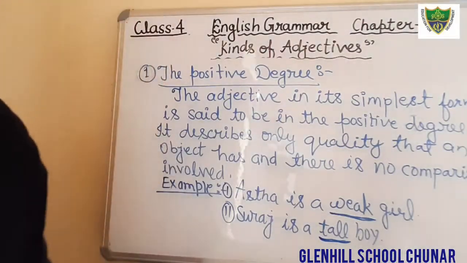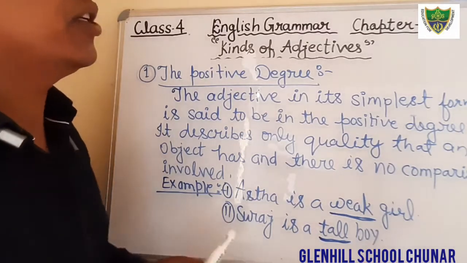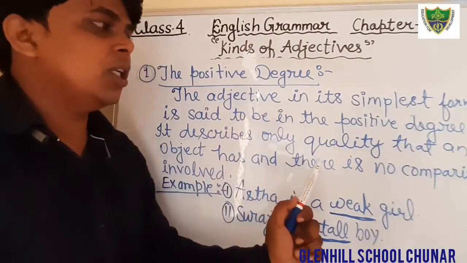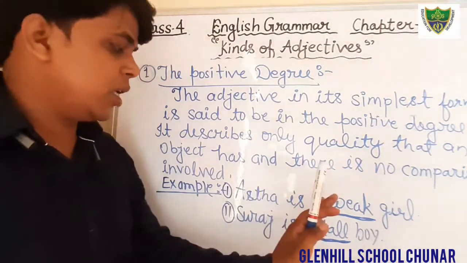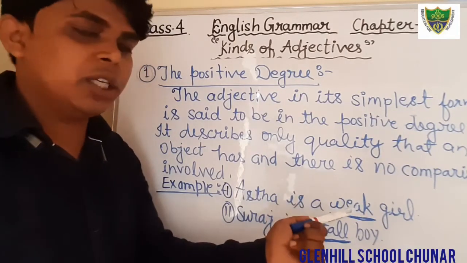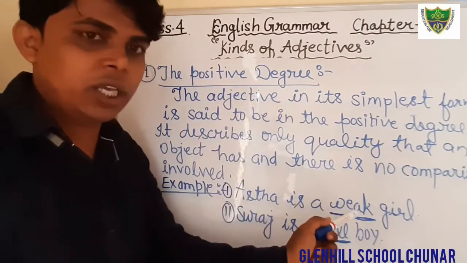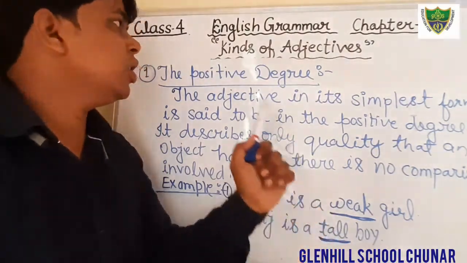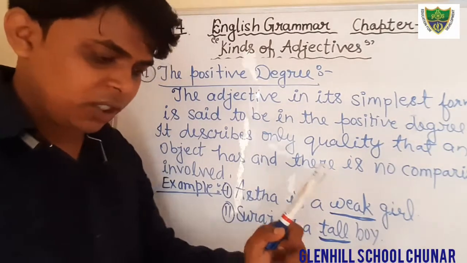Okay, students, so just write down about the positive degree. What is positive degree? The adjective in its simplest form is said to be in the positive degree, and it describes the quality that an object has, and there is no comparison involved. An example you have seen, Astha is a weak girl. In this sentence, the word weak is positive degree, or you can say it is an adjective, and Suraj is a tall boy, and in this sentence, the word tall is positive degree, or you can say that is an adjective. Okay, it is very simple.